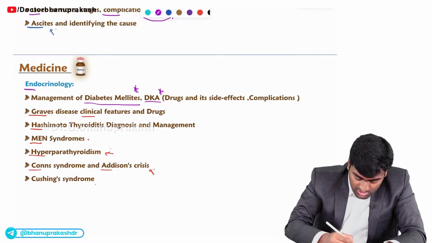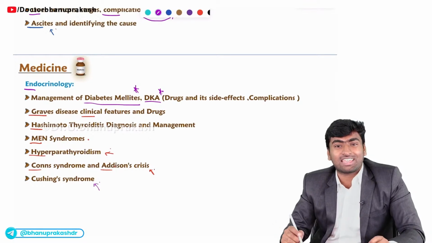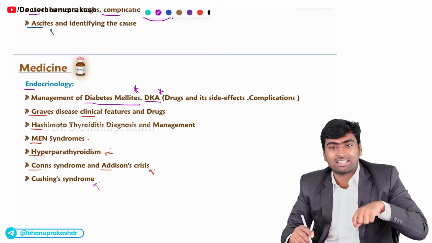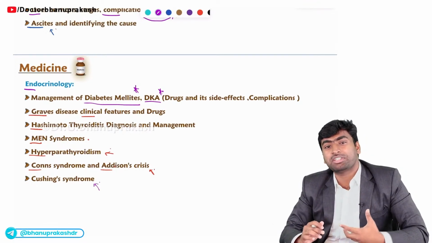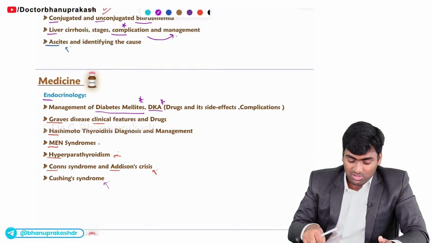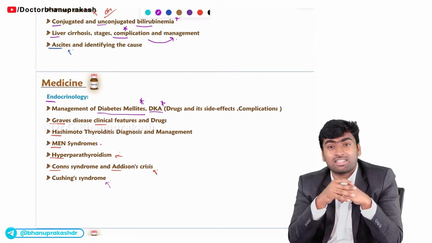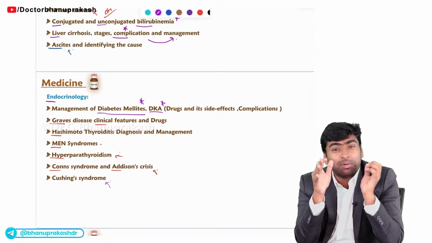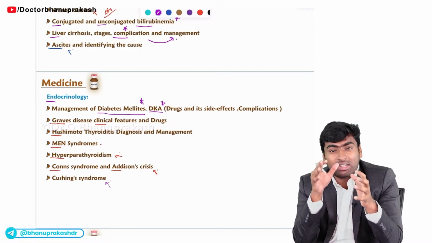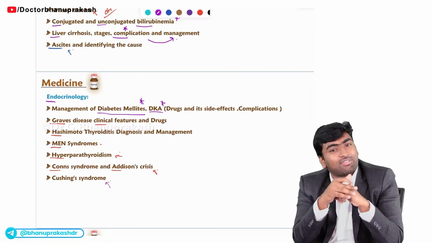Okay. And you should also know about the clinical features seen in a case of Cushing syndrome, and what is the etiology for Cushing syndrome. Fine. So these are the must-know and most important topics from the medicine part. If you know these things, you will be able to grasp the maximum number of questions, so you will be able to get at least 25 questions correct from the 30 questions.